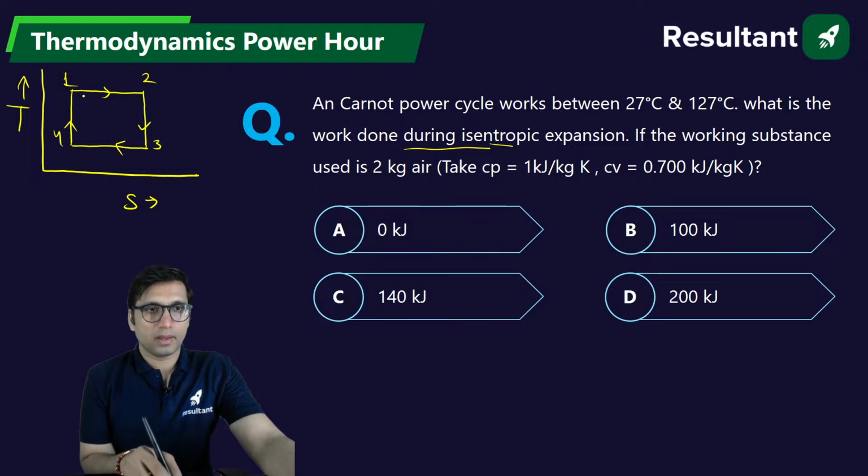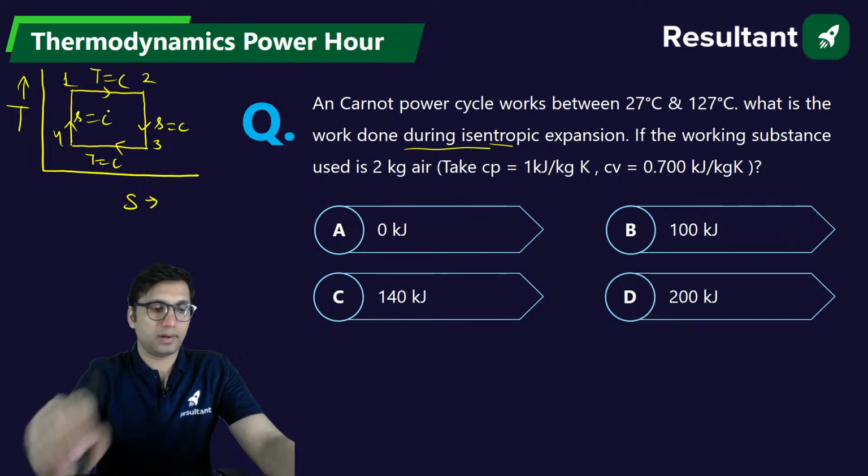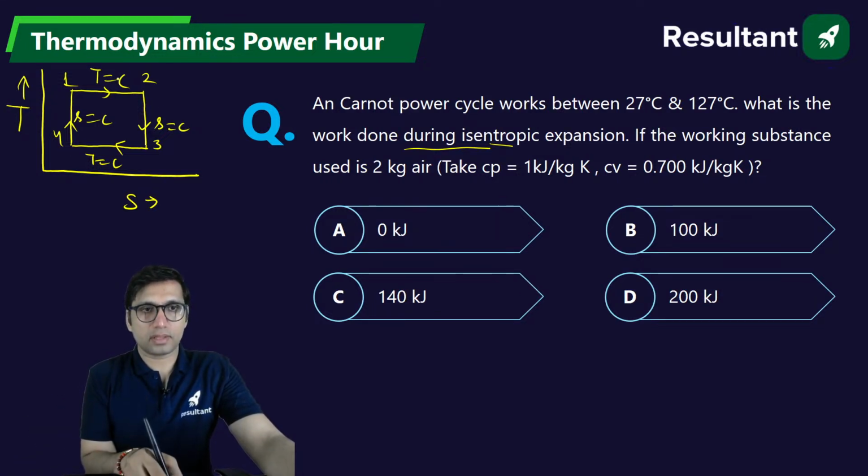On the temperature entropy diagram, it contains two constant temperature processes during which heat is applied and rejected, and two isentropic processes during which work is input and work is output. So this is the expansion process, and heat is supplied at constant temperature. Here heat is rejected at constant temperature.